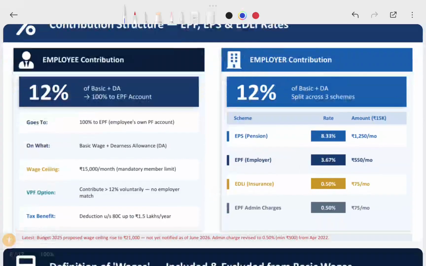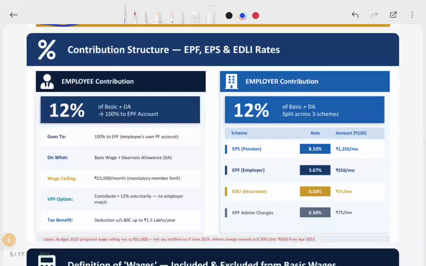So how will our PF contribution go? The entire structure and percentage: there will be 12% of the basic and DA, 100% going to the EPF account. This is for employee contribution. We have two contributions, right? One is for the employee, and second, the same contribution the employer also will give. So suppose if you give 12% of 15,000, that is 1,800, the same 1,800 amount will be given by the employer also.